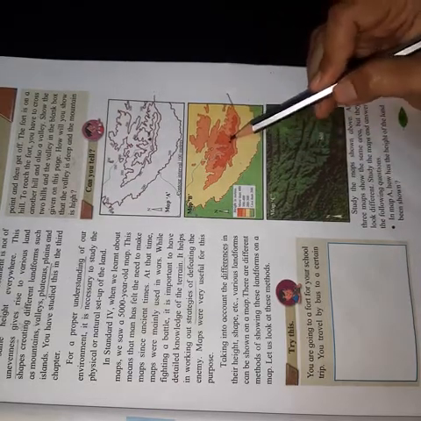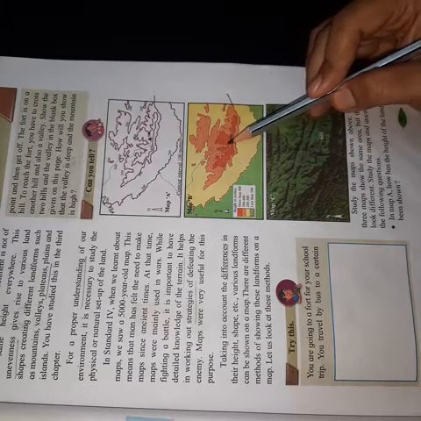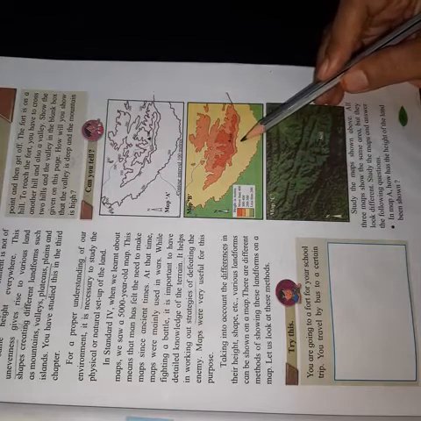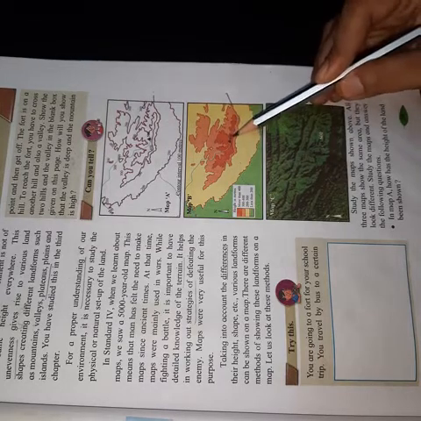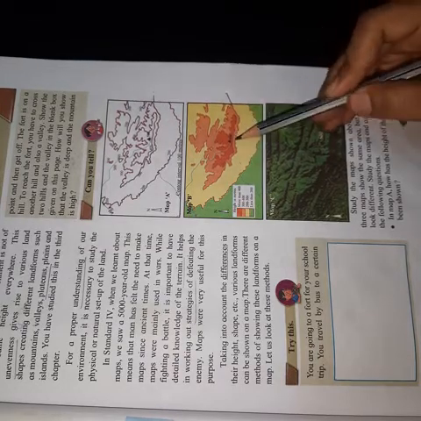And the highest area which has mountains in it is given dark orange color. So this way in the layer tinting method the height is shown with the help of different colors. And again you see the symbol of a mountain which has a height of 500 meters.